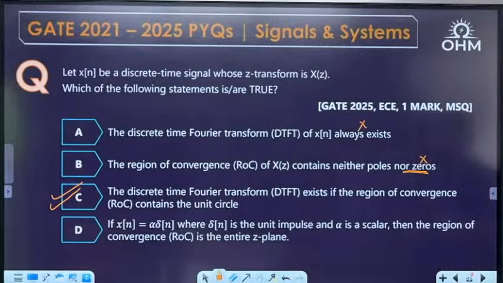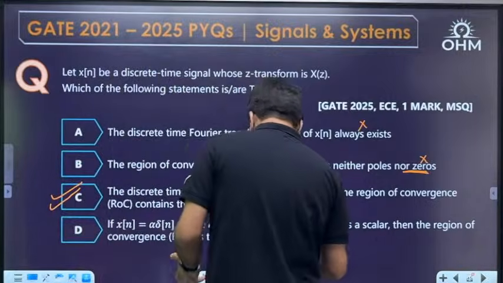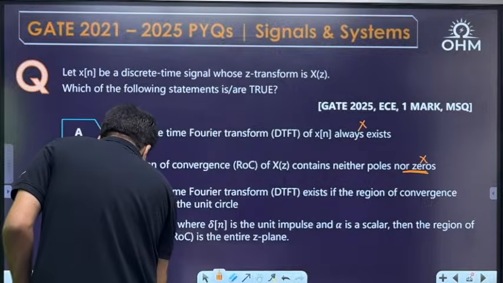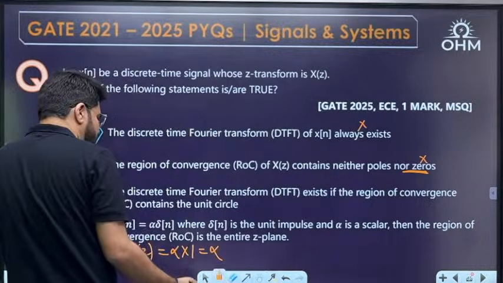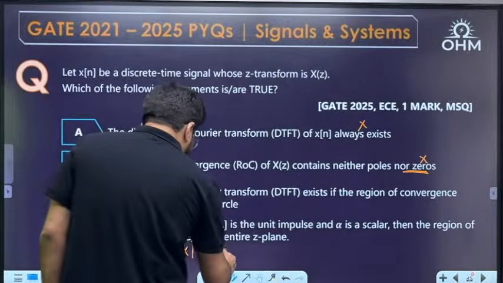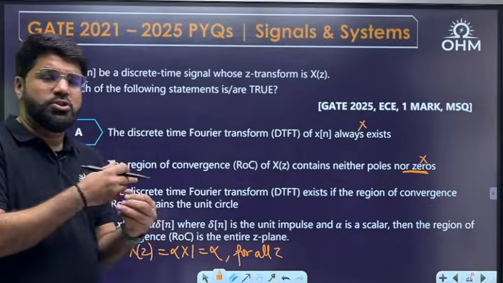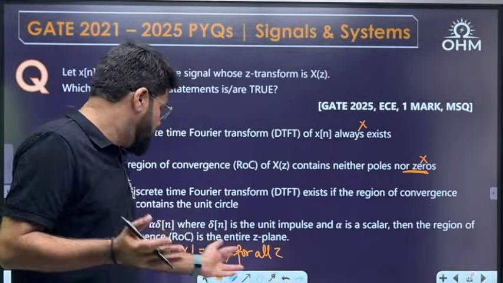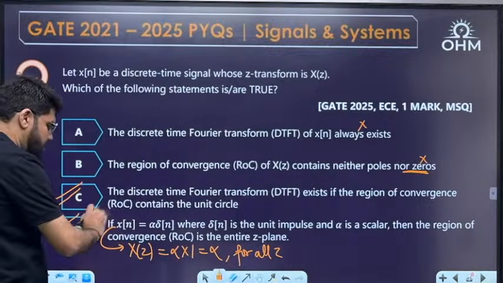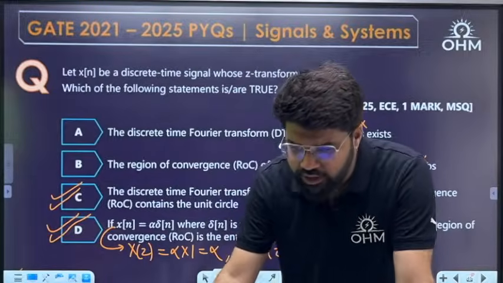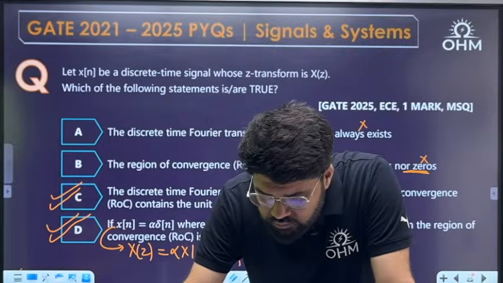Now option D. If x[n] equals alpha delta[n], where delta[n] is the unit impulse and alpha is a scale, then the ROC is the entire z plane. Yes. What is the z transform of this signal? Alpha delta[n] z transform is alpha into 1. The delta[n] z transform is always 1 for any value of z. So the answer is alpha for all z. That means the ROC is the entire z plane. There is no condition. Is there any pole? No, the z transform is constant. So there is no pole, and no pole means the ROC is the entire z plane. The ROC is confined because of poles. So D is also correct. C and D.